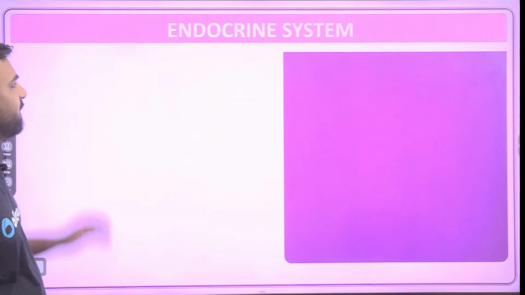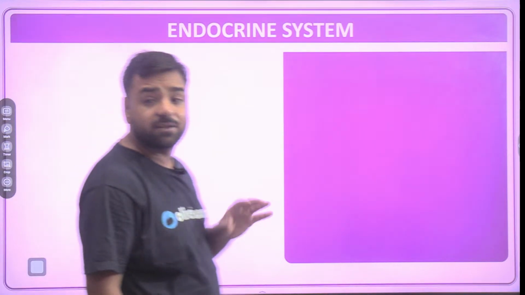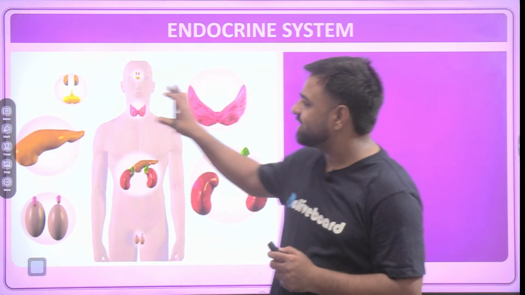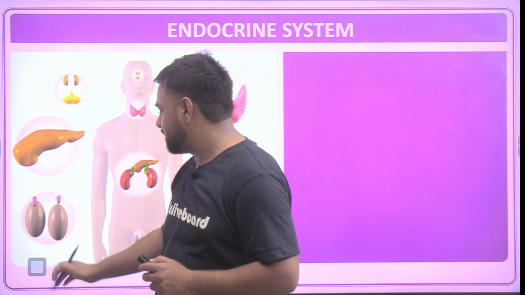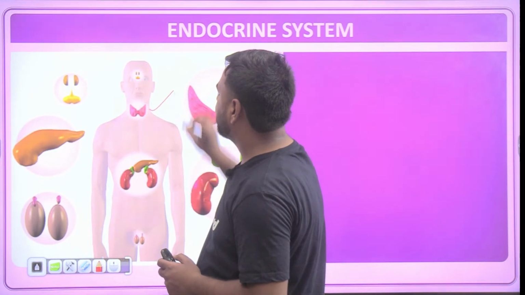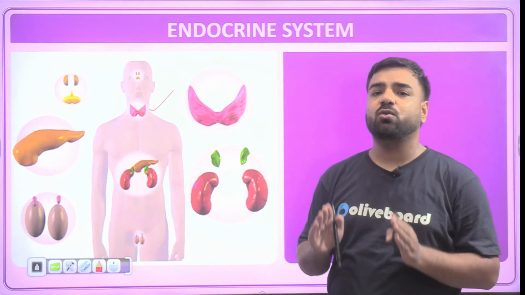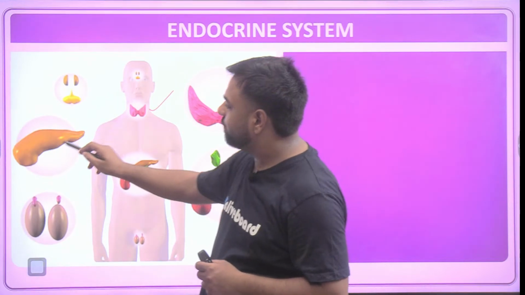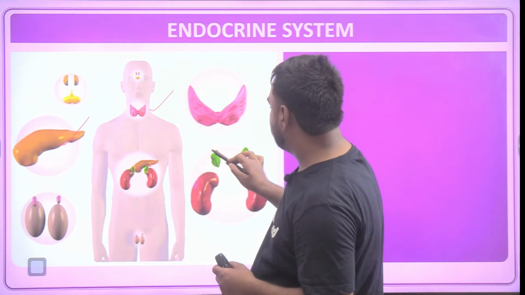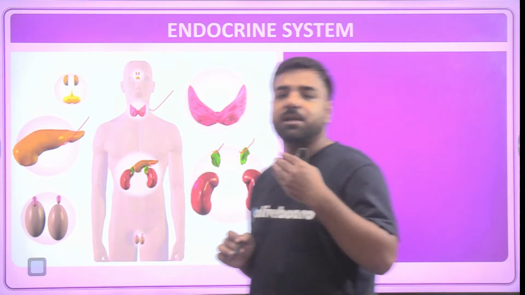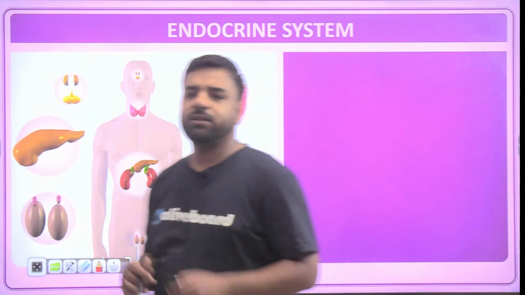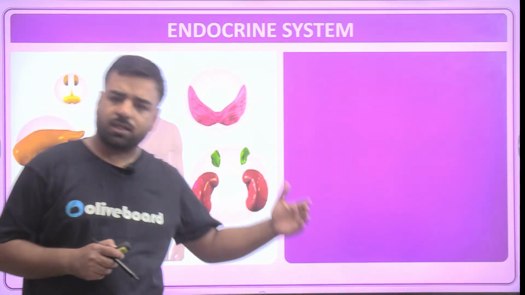So first of all, if I talk about the endocrine system, yes, this is the system from which the hormones are secreted, right? So let's have a look. These are the glands that I was talking about. So guys, here are the glands that are present. First of all, this is the thyroid gland, which is the largest endocrine gland within our body. Apart from that, we have the pancreas, from where pancreatic juice is secreted. Then above the kidney, these are the adrenal glands, right? From where emergency hormones like the 3F hormone, that is fear, fight and flight, are secreted. So these are actually the endocrine glands from where the hormones will be secreted.